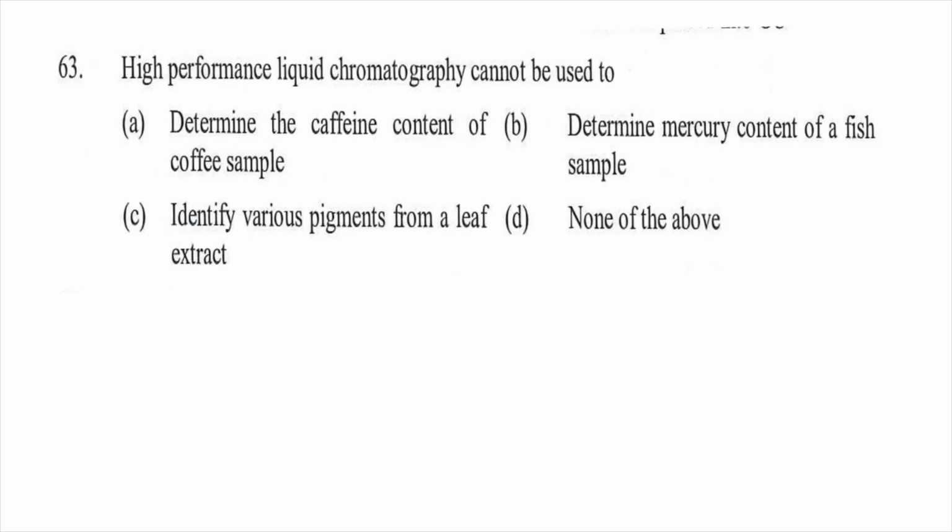Question number 63. High performance liquid chromatography cannot be used to: option A, determine the caffeine content of coffee sample. Option B, determine mercury content of the fish sample. Option C, identify various pigments from leaf extract. Option D, none of the above. So the right answer will be B. HPLC we cannot use to determine the mercury content of the fish sample.